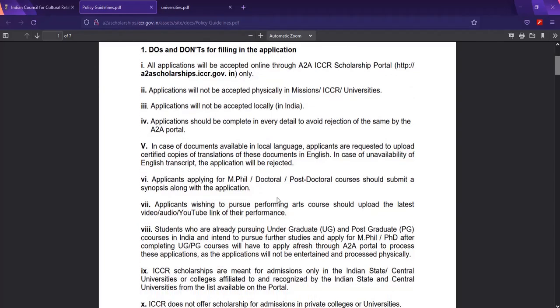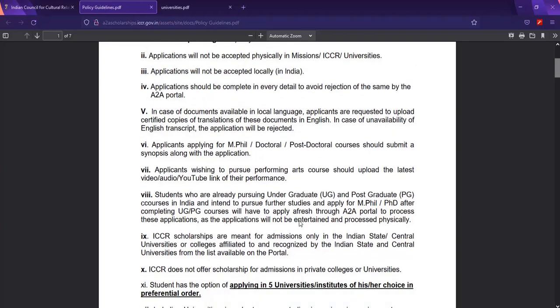Applicants wishing to pursue performing arts should upload the latest video or audio link, such as a YouTube link, of their performance. If you're applying for arts, you have to provide your competency and talent for why you're choosing an arts course. If you have a link for that, there is a portion below in the application where you just have to put the link. They will access it if there is no restriction on the YouTube link.